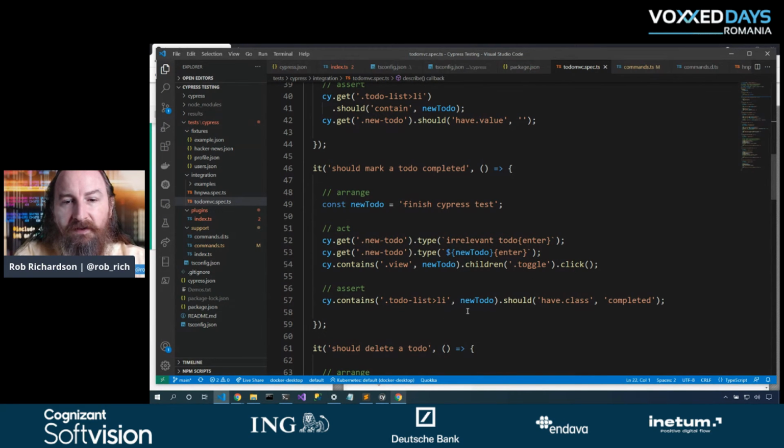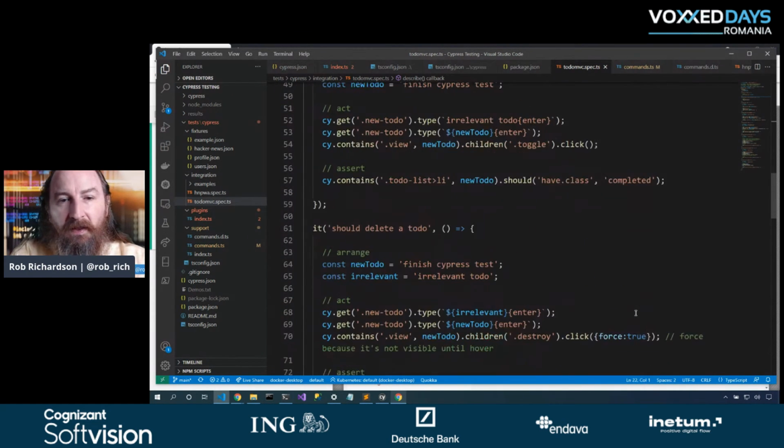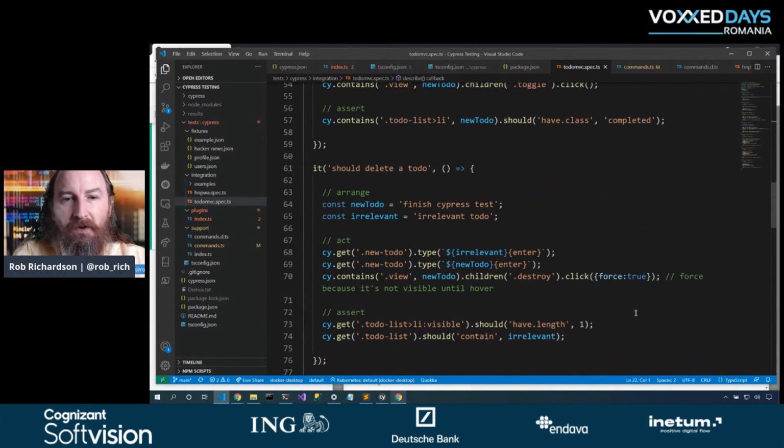I'm going to go validate that my list now, my to-do should have a class of completed, and that's where I get that strike through field. Now I'm not validating that visually it has a strike through, rather I'm just validating that it has that completed class. Let's level up again and start to interact with the page in more interesting ways.